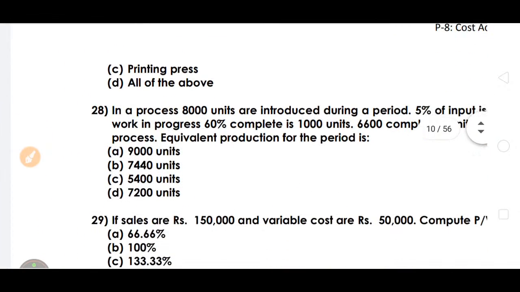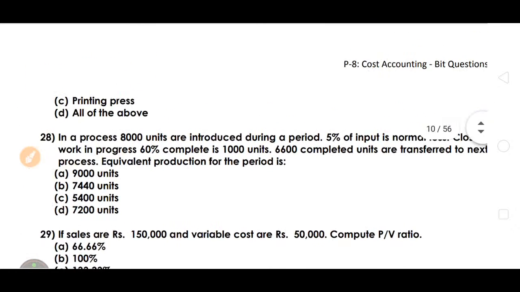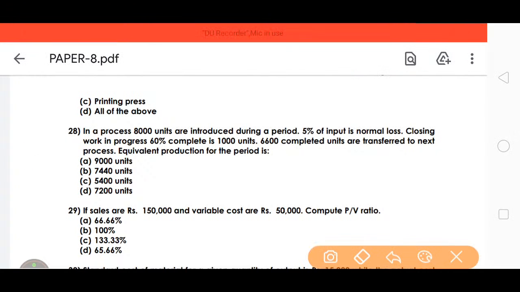Next, the 28th. In a process, 8,000 units are introduced during a period, and 5% of input is a normal loss. The equivalent production for the period is... So we need to calculate the equivalent production here.